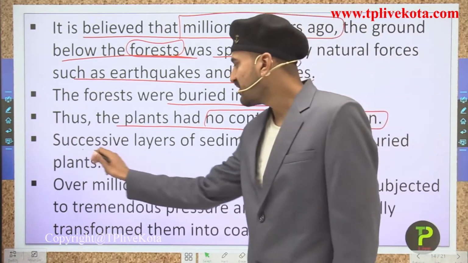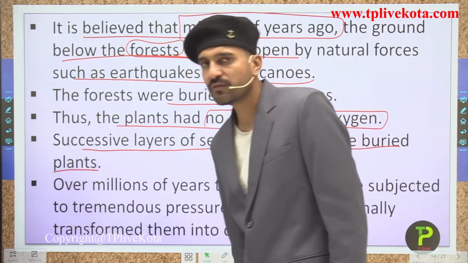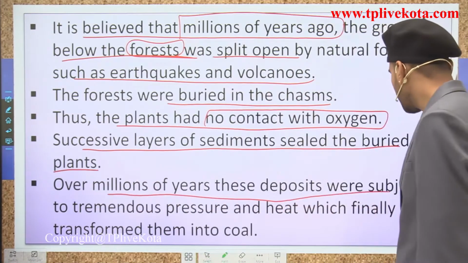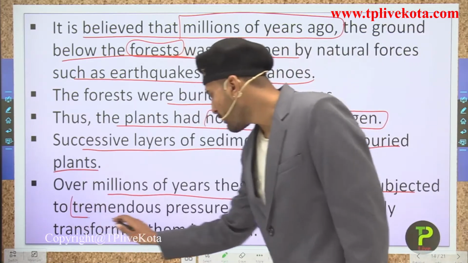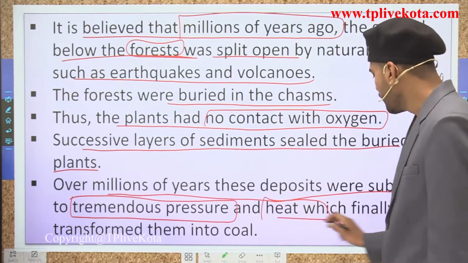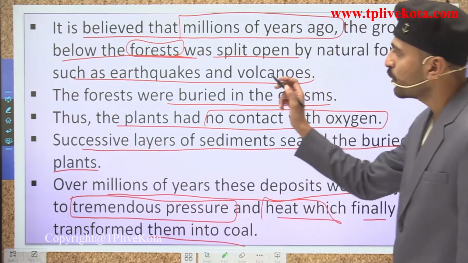Now the successive layers of sediment sealed the buried plants under the earth's crust. Over millions of years, these deposits were subjected to tremendous pressure and heat, which finally transformed them into coal. So here students, what are the important things that you need to remember?